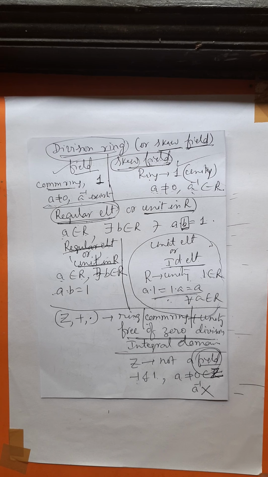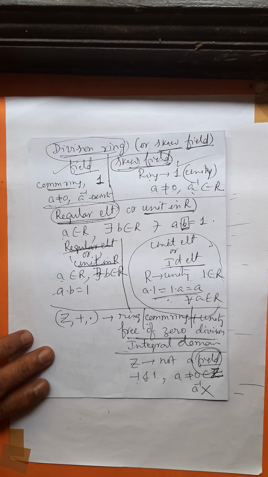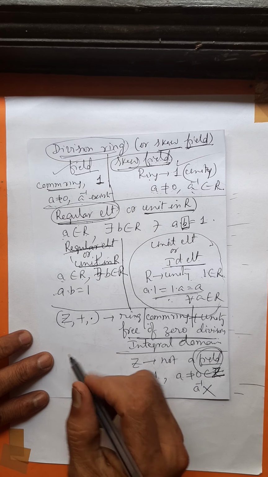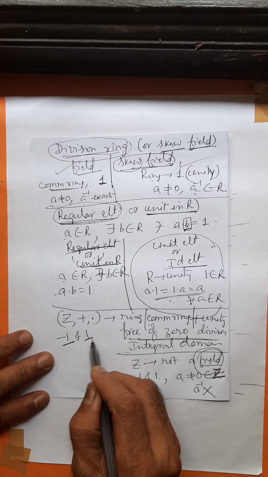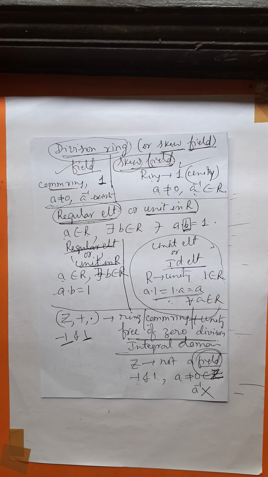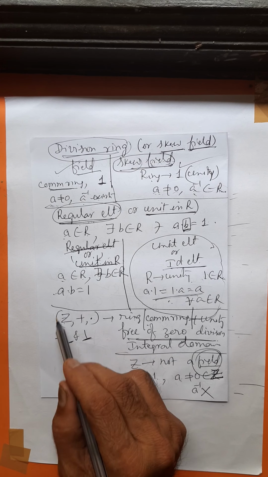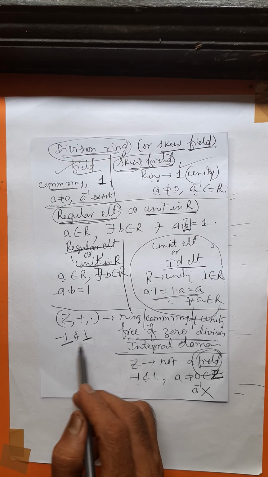Now we ask the question, what are the regular elements of Z? There are only two elements whose multiplicative inverse exists, namely minus 1 and plus 1. So we have only two regular elements. Right? In Z under addition and multiplication, in the ring of integers, we have only two regular elements, that are minus 1 and plus 1.